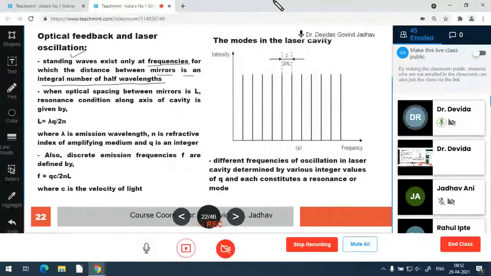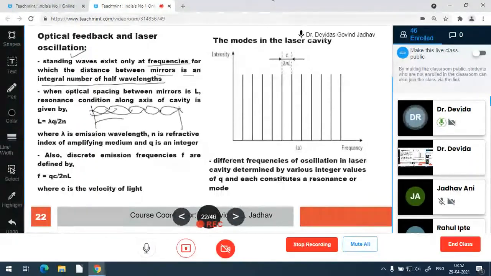So what is there in the standing wave? Suppose this is one mirror, this is the second mirror, then one, two, three, four, five. So these are the standing half waves, isn't it? One, two, three, four, five. So there are five, an integral number of half waves.